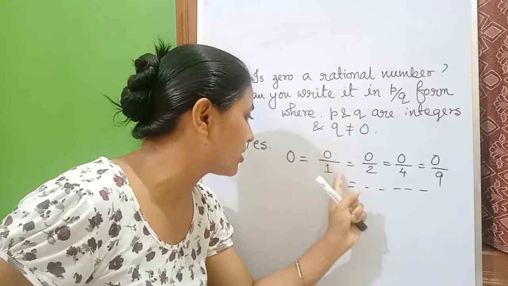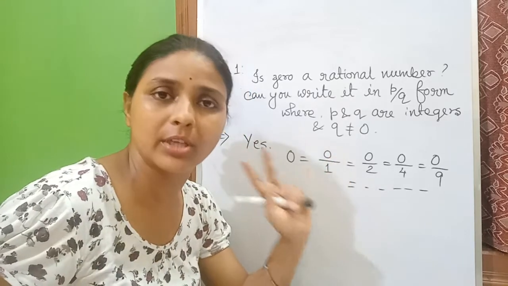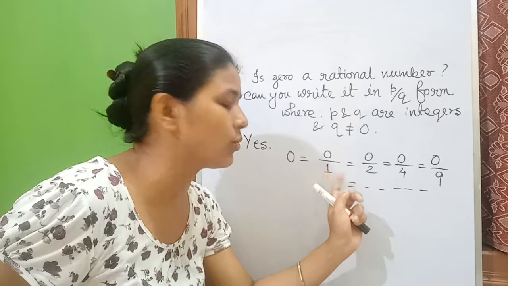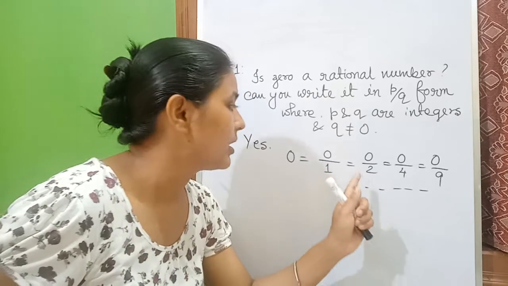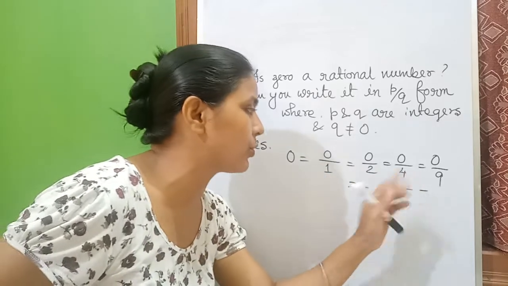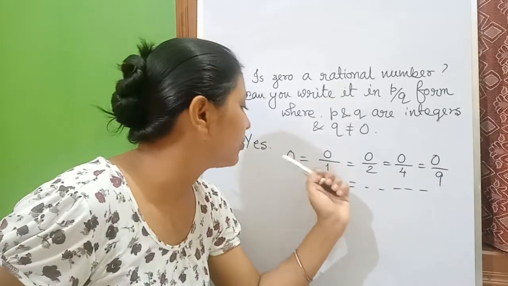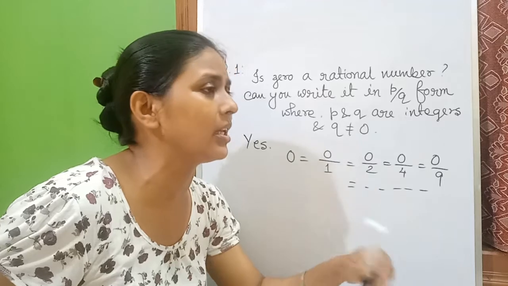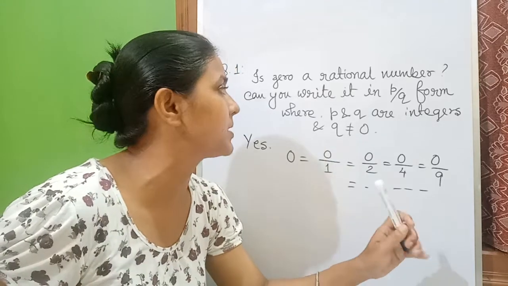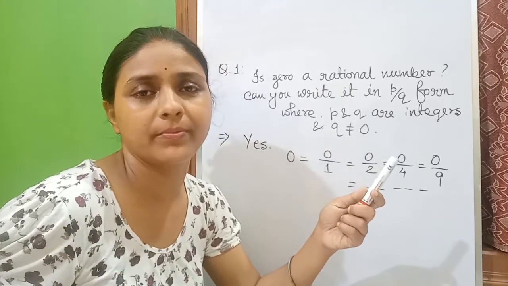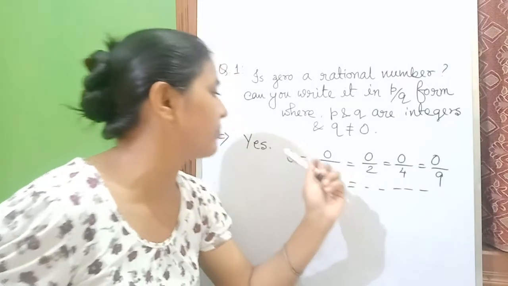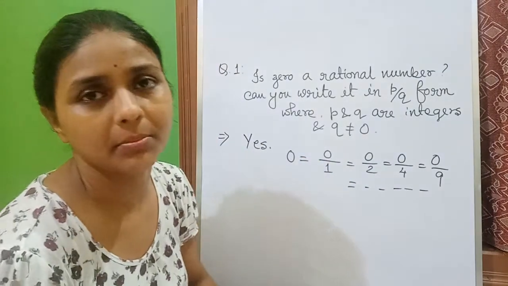So both are integers and 1 not equals to 0. Similarly 2 not equals to 0, 4 not equals to 0, 9 not equals to 0. So we can write 0 in infinite ways in P by Q form. So 0 is obviously a rational number.